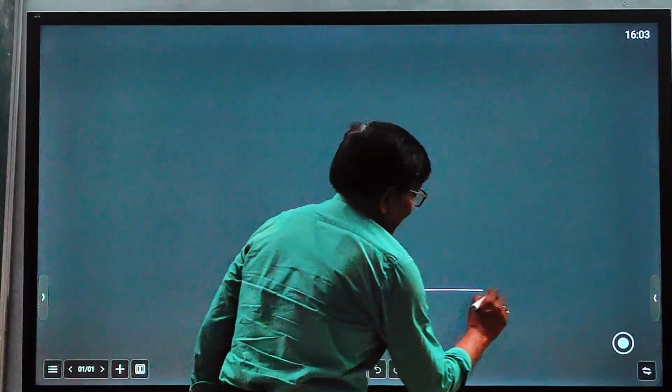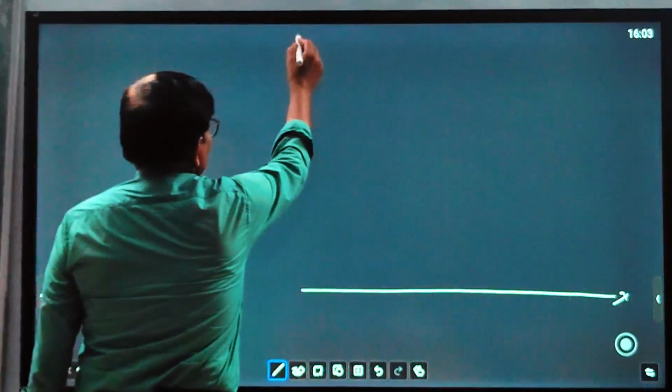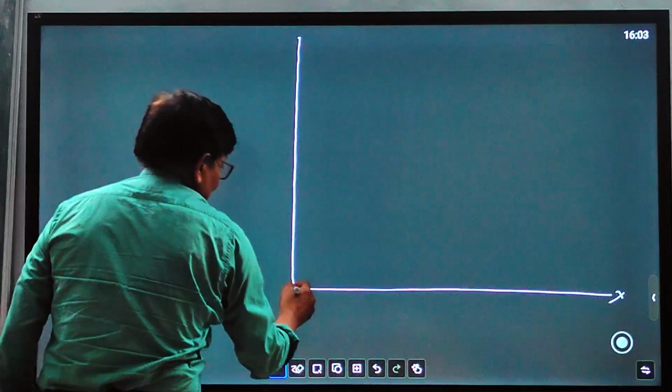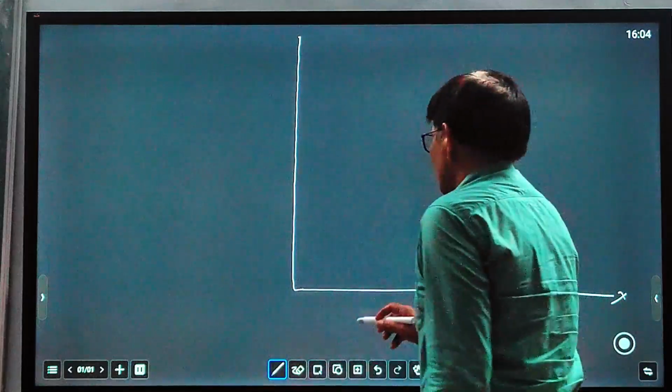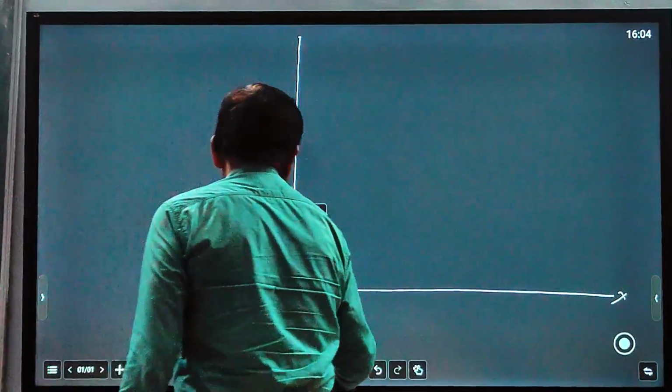This is the x-axis, and this vertical line is the y-axis. Here the x and y axes also define certain quantities, and then we draw graphs using different colors.